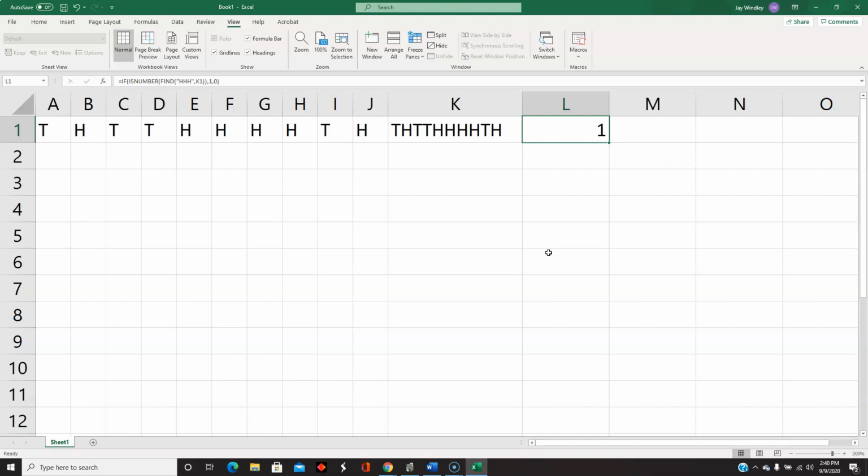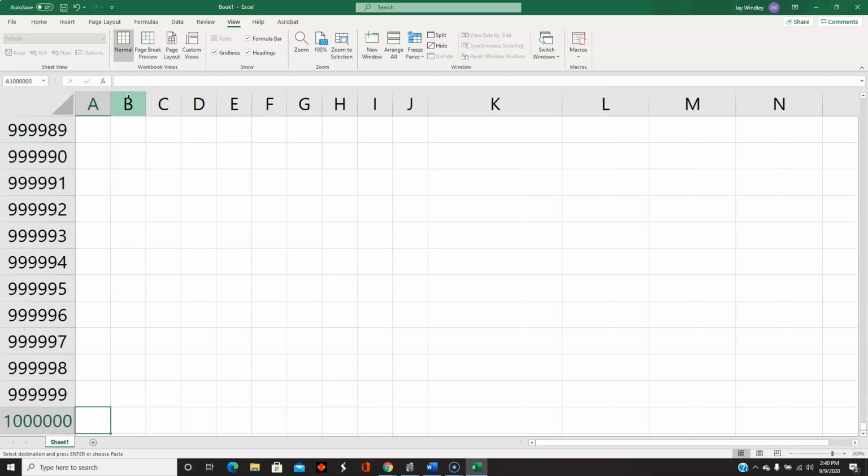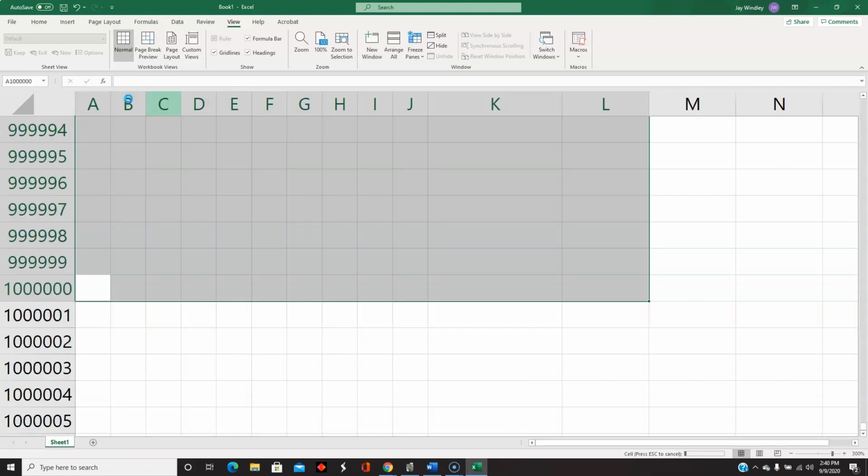Okay, so now all I have to do is copy this maybe like a million times. Computer might freeze up here, so I might lose my video for a second. I've got a little progress bar down here at the bottom, which is moving fairly quickly, so that's a little bit promising.